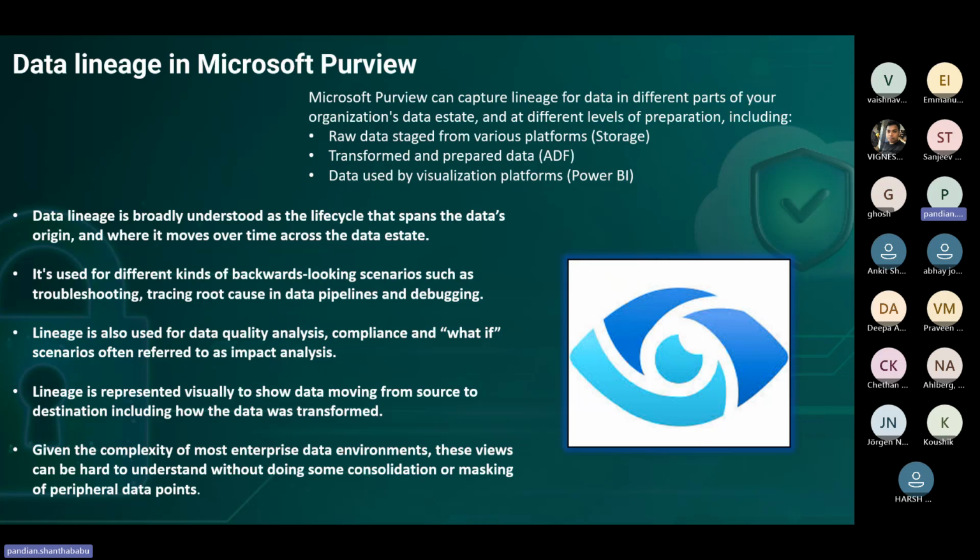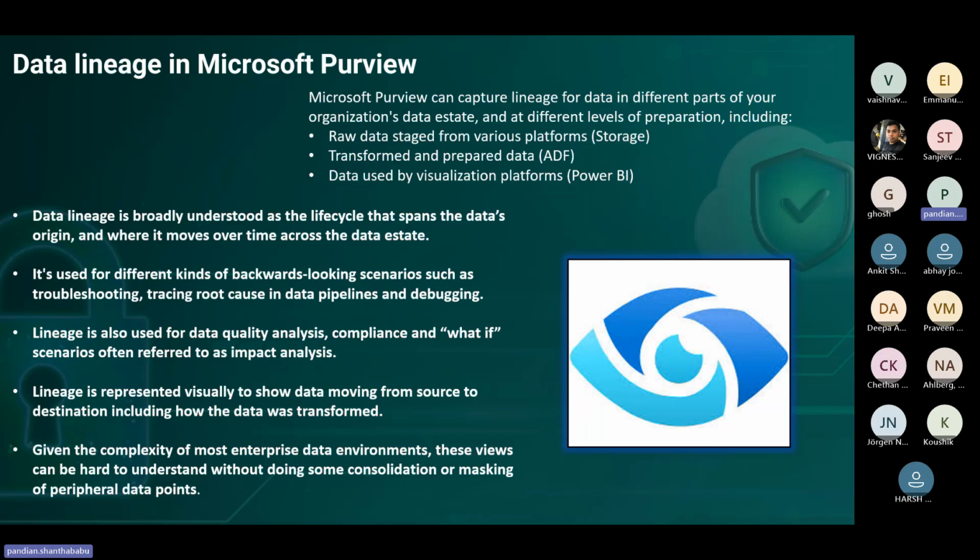So how it is going to be changed, and when the data is going to be stored in the final stages, so that it can clearly monitor where the data is moving across the different data estate. That's the main objective, the main essence with respect to Microsoft Purview. And it uses different kinds of backward-looking scenarios such as troubleshooting, tracing root cause in the data pipeline, and debugging.